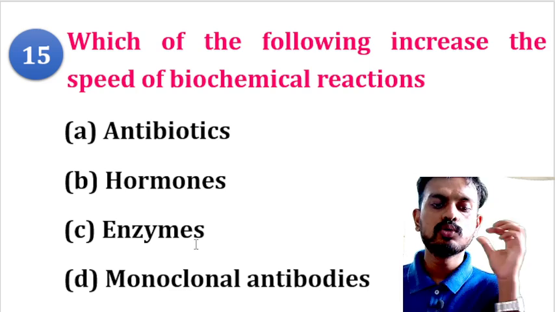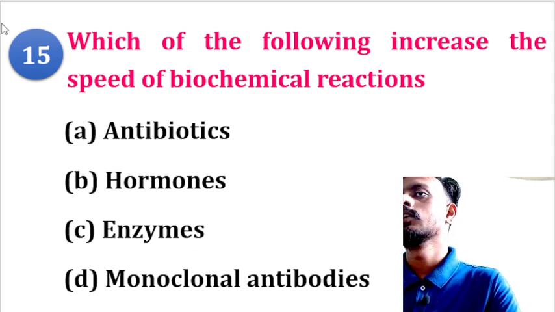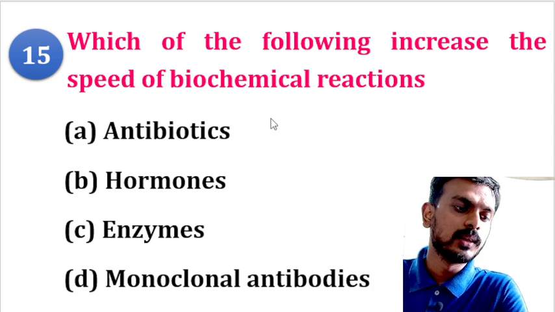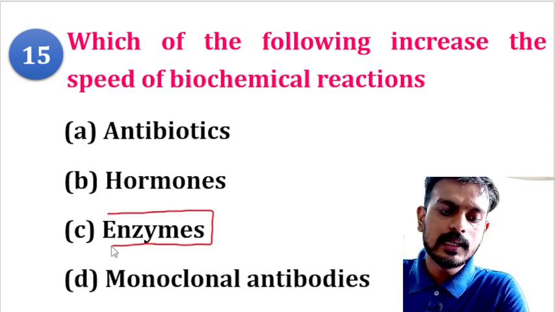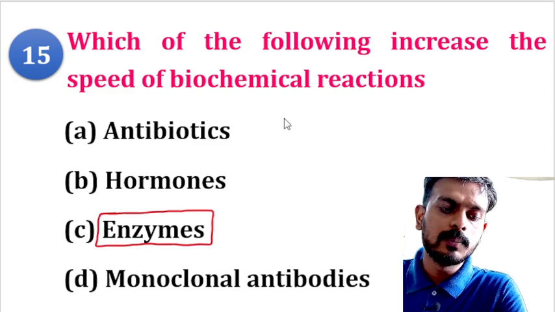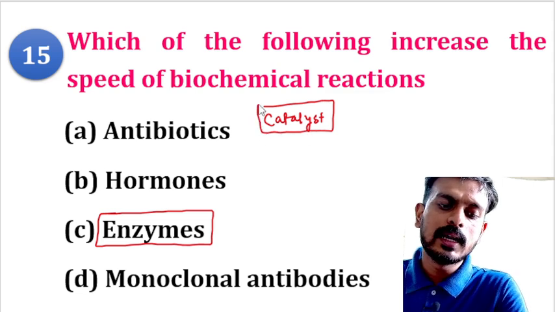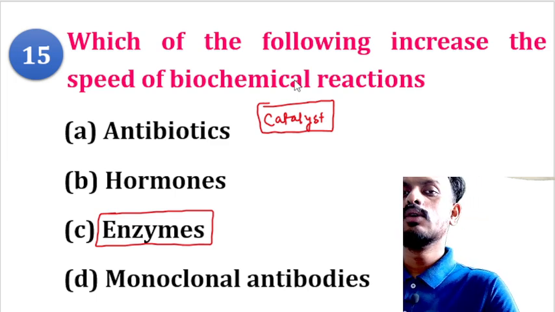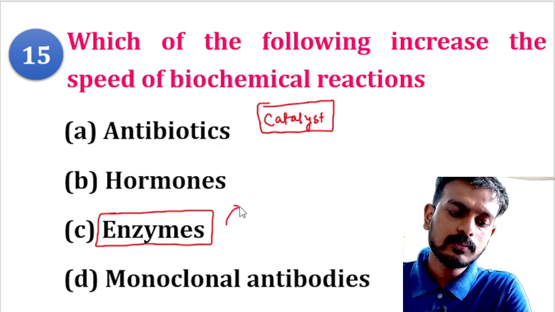Next is, which of the following increases the speed of the biochemical reaction? Basically the enzymes increase the speed of the biochemical reaction. That's why they are termed catalysts. Enzymes are catalysts. They speed up the reaction without changing themselves. How do enzymes act?